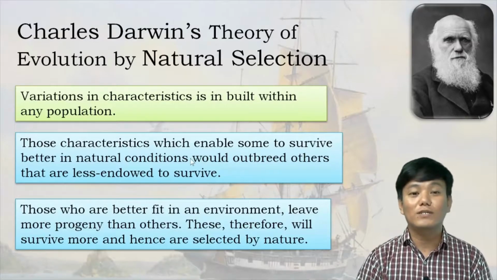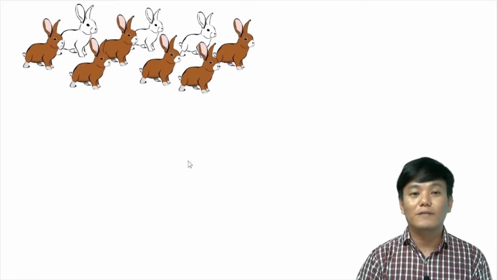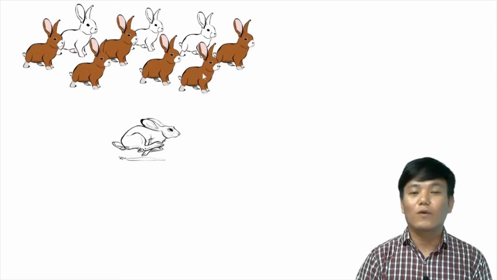So let us try to understand this by giving an example. Let's say we have a population of rabbits. Inside this rabbit population, we can see that there is a variation, right? Variation in characters. Some of them are white and some of them are brown. And this is just a variation in coat color, right? Apart from that, there is another variation in which the white rabbit is a much better runner than the brown rabbit, right? So if chased by a predator, the white rabbits can outrun the brown rabbits.